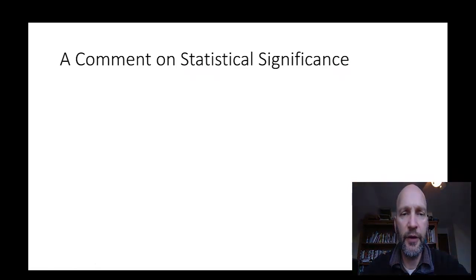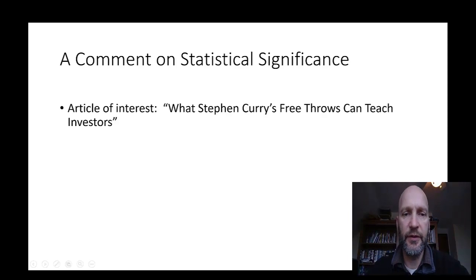I'm going to go through a short example that hopefully will help you understand the importance of statistical significance. The example is based on an article entitled What Steph Curry's Free Throws Can Teach Investors.